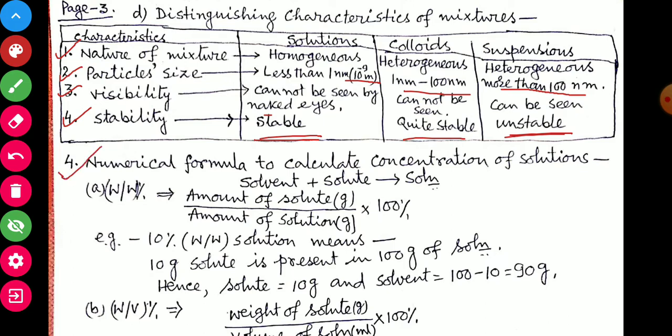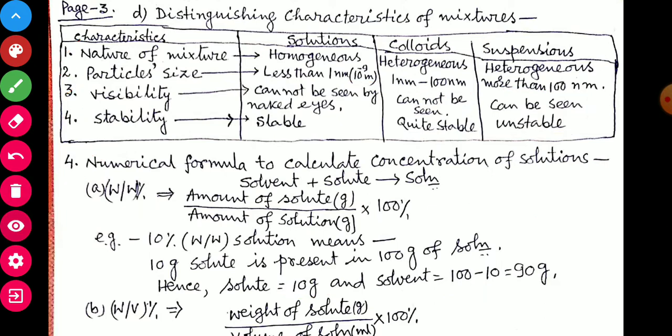Now, point number 4, numerical: formula to calculate concentration of solution. First formula, weight to weight percentage. Weight to weight percentage means amount of solute in gram by amount of solution in gram into 100%. For example, 10% weight to weight solution means 10 gram solute is present in 100 gram of solution. Hence, solute equal to 10 gram, solvent equal to 100 minus 10 equal to 90 gram.